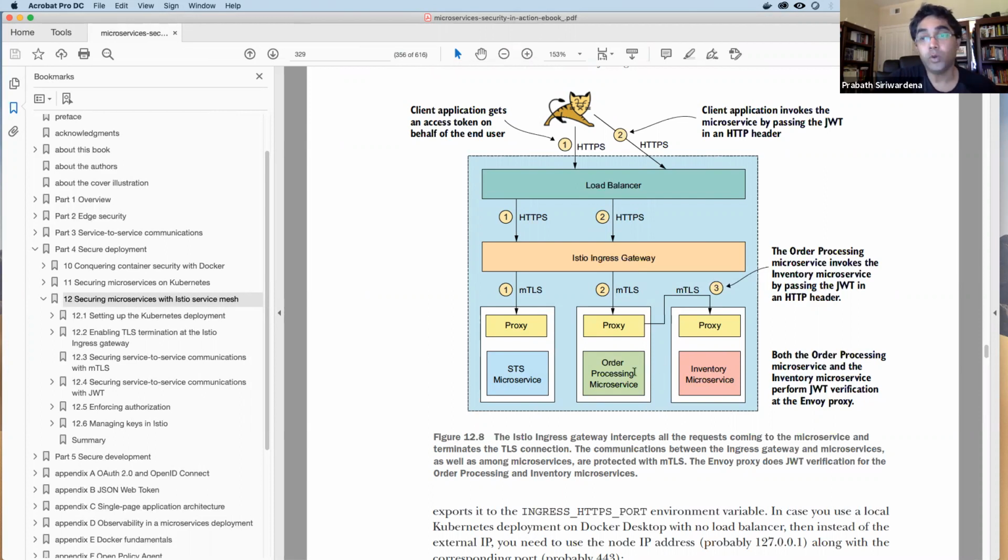By default Istio won't forward the same JWT it got from here to here. You cannot define it even in a policy, so you need to do it manually. What I have done is I have written a handler here, which will get the JWT from this proxy. It will come along with the request and send the same JWT. Basically, you inject it from your service code to the request going out to the inventory microservice.